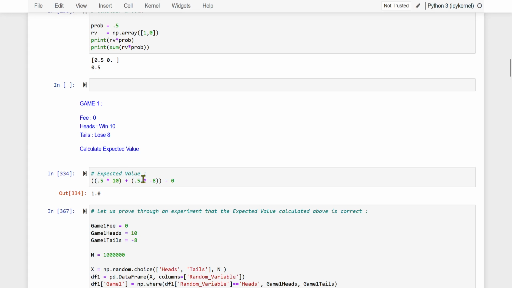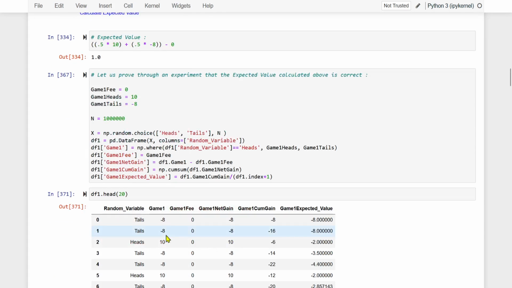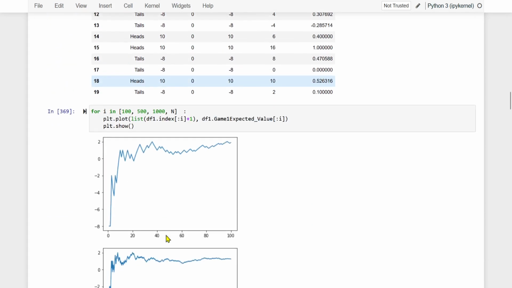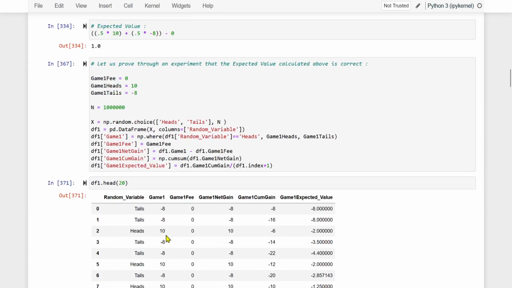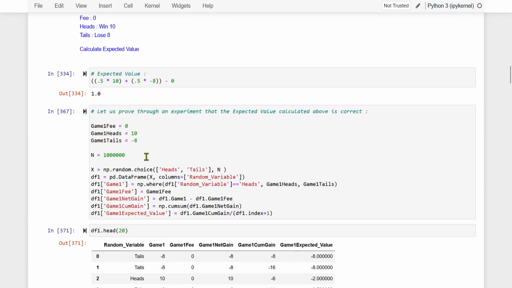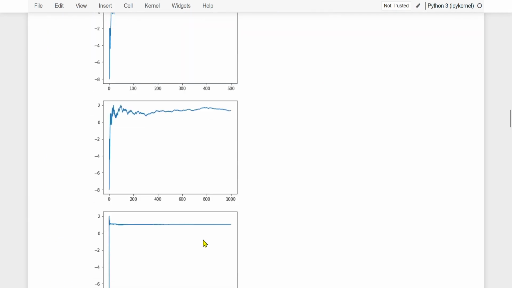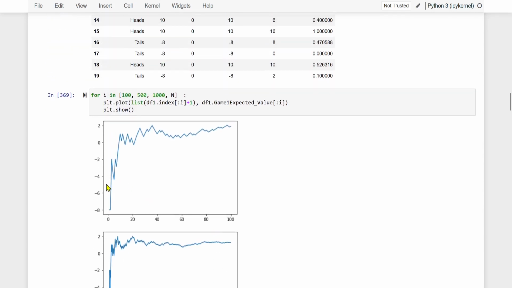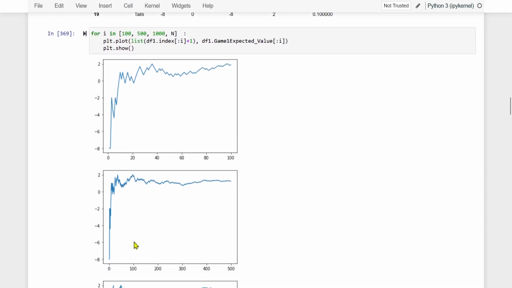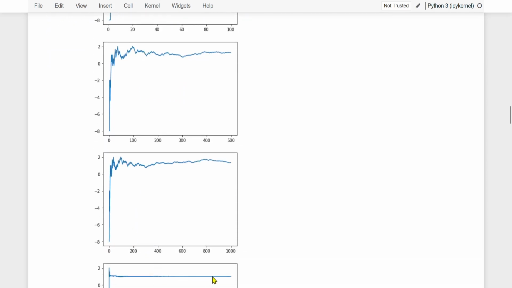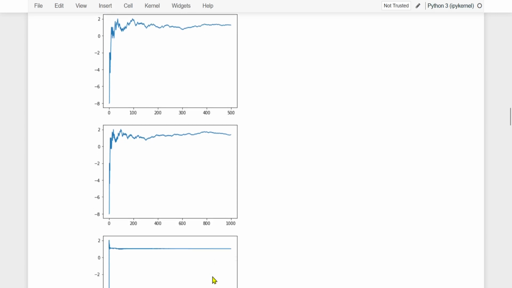We calculated the expected value for this game and we got 1. And we ran this simulation and we saw that if this game is played several thousand times, we would get expected value as 1. Initially, it would go through the turbulence, but slowly and slowly it will settle at 1 as the number of plays increases.